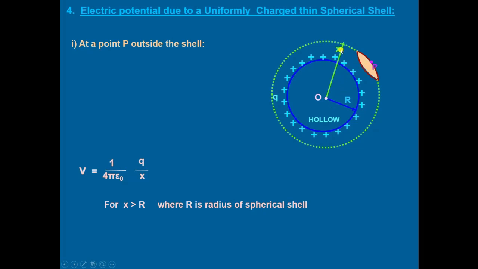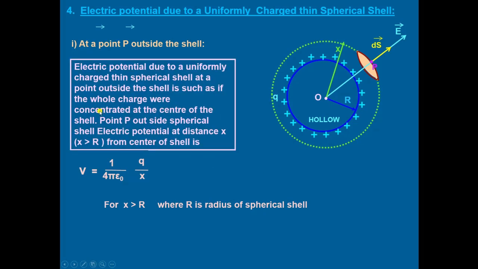P is at a distance of x. Then electric potential due to the uniformly charged thin shell at a point outside the shell is such as if whole charge were concentrated at the center of the shell.